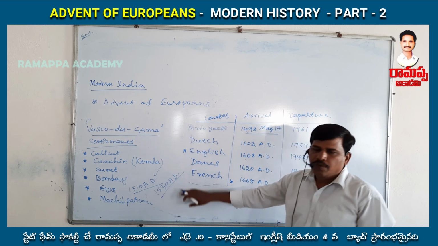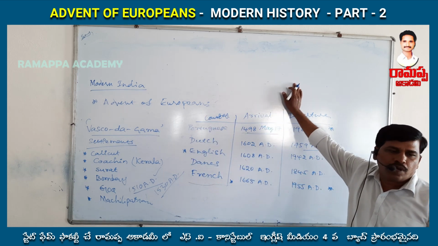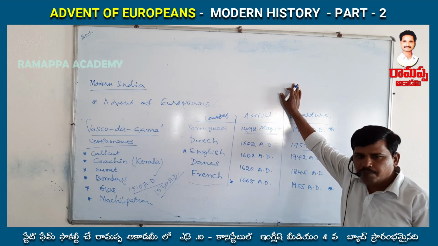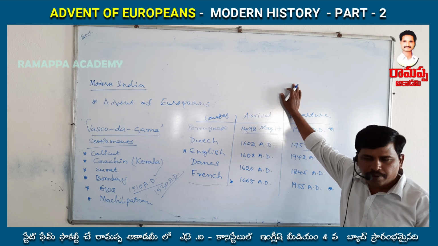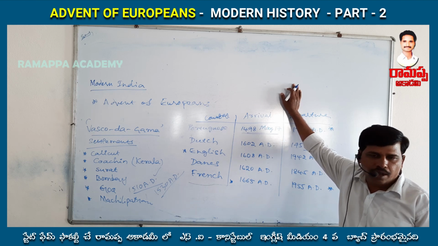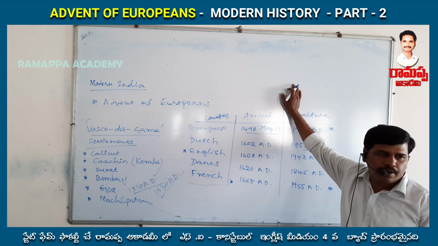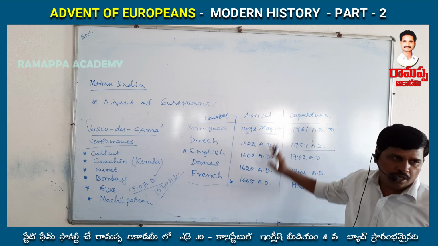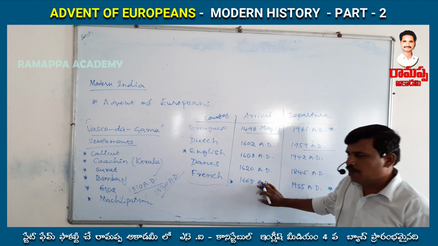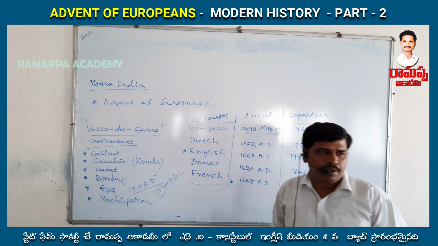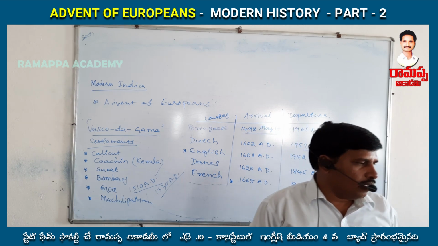And next, when the Portuguese came to India, who was the contemporary king in India? Sri Krishna Devaraya.